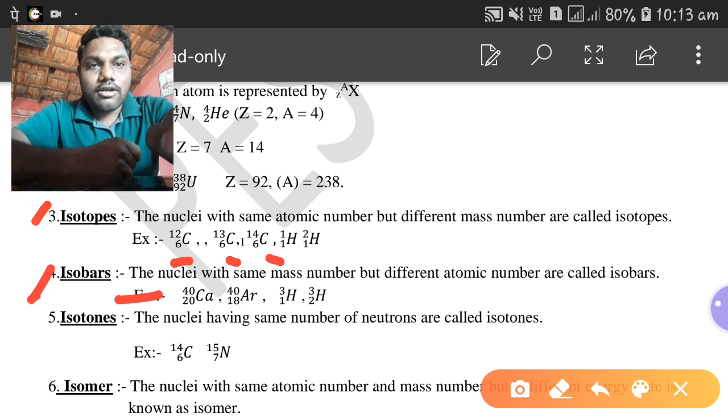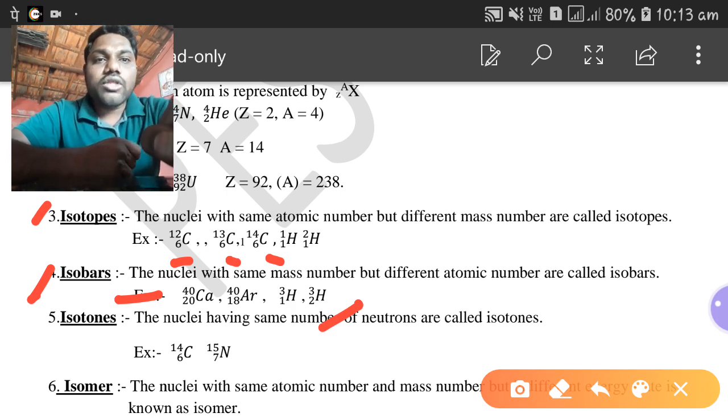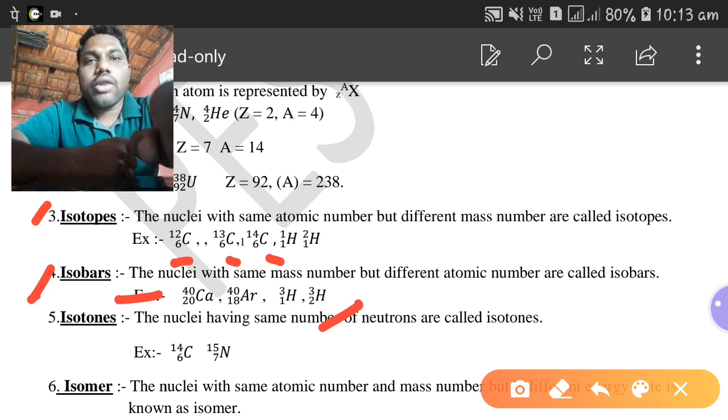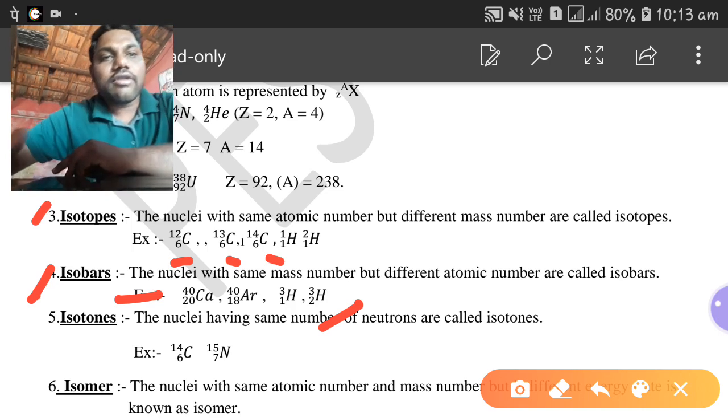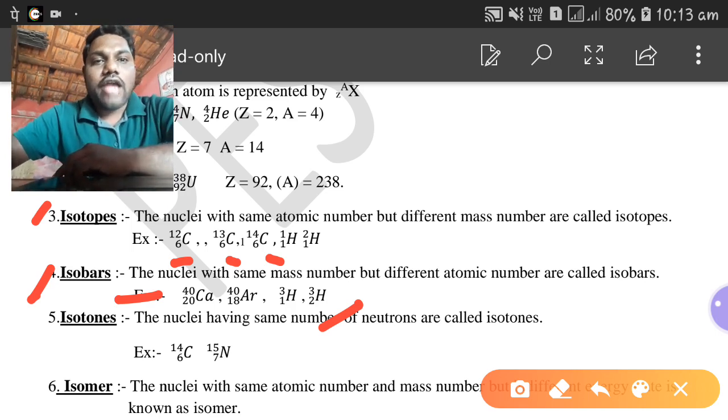It is not only H, but it is He-2,3, because the atomic number is 2 here. That's why it will be He. So remember, correct it: hydrogen 1,3 and helium He-2,3. Both have the same mass number but a different atomic number, so these two are known as isobars. The nuclei with the same mass number but a different atomic number are called isobars.